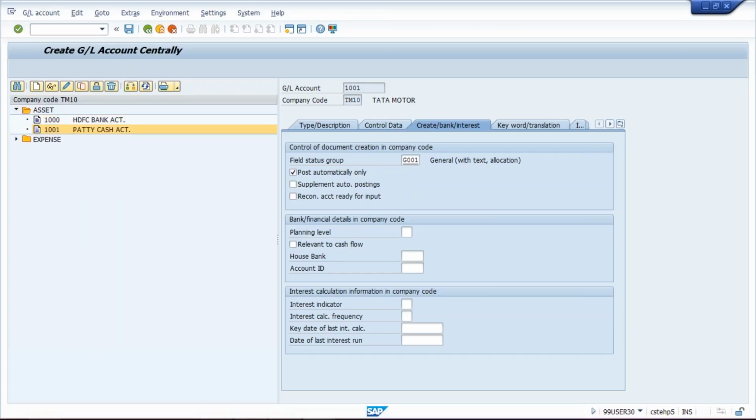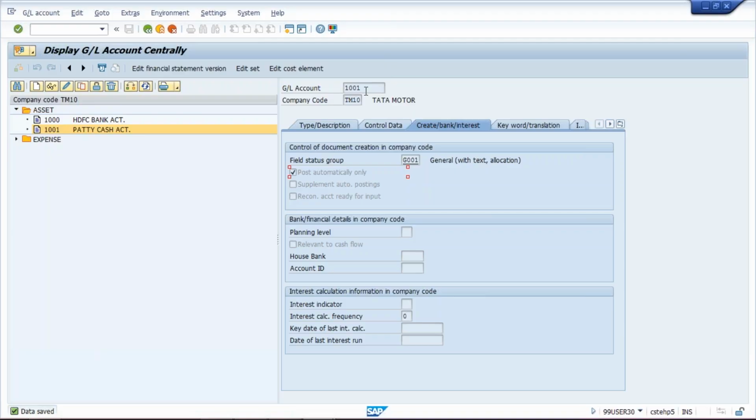Now, what is the use of post automatically? If we apply a check mark on post automatically, then this GL cannot be used for manual posting. What is called manual posting, guys? Earlier, I showed you F-02 or FB50, whatever transaction we post, a general voucher JV, where bank account is debited and rent account is credited.